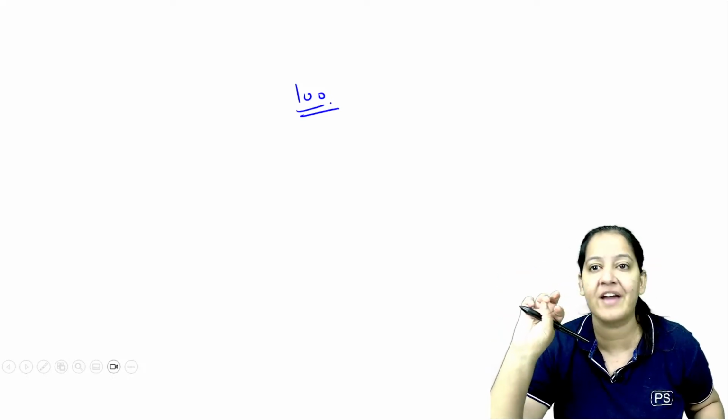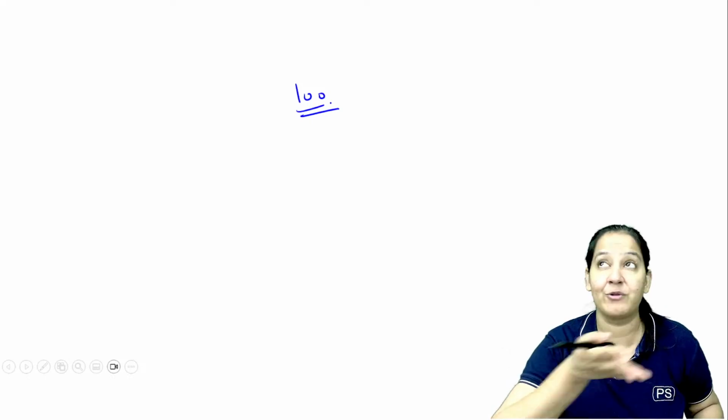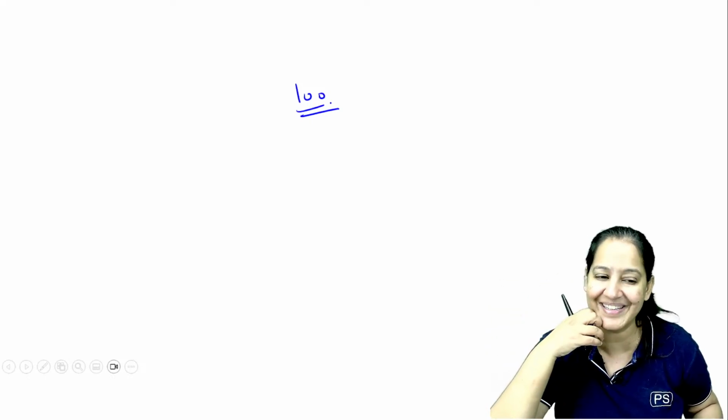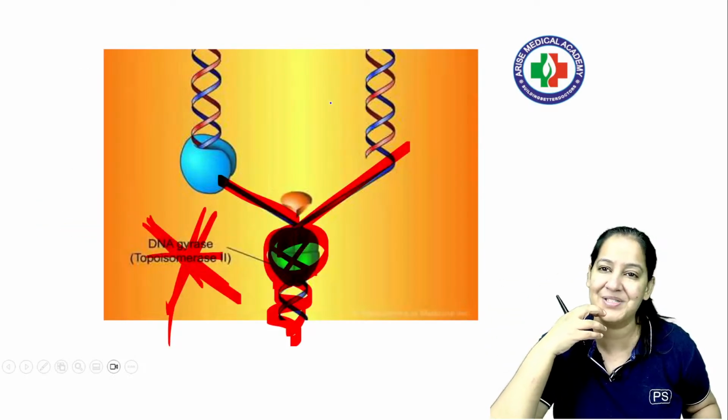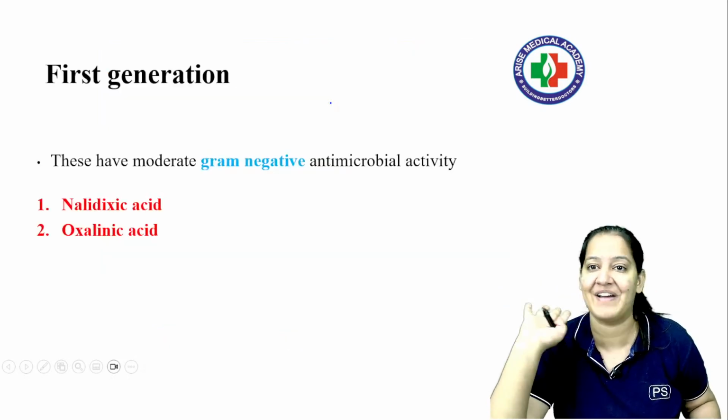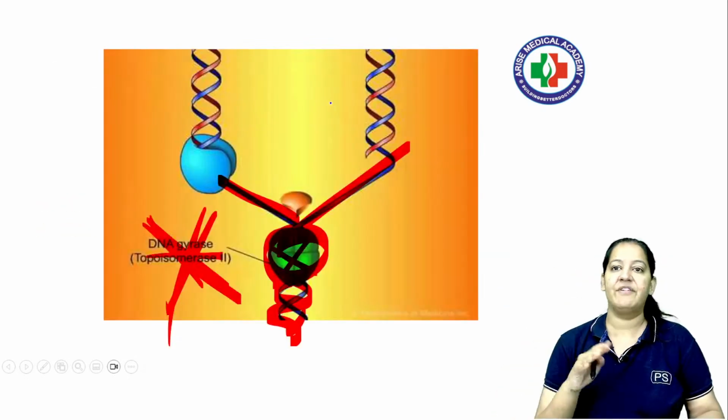Mechanism of action in the form of a diagram and flowchart, and classification, anyhow, you have to stick on your walls and mug up. Say yes, got it. So this is a way to study pharmacology, a unique way. But believe me, it's the effective way. Anyways, coming to the classification.